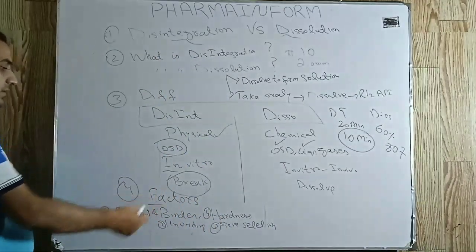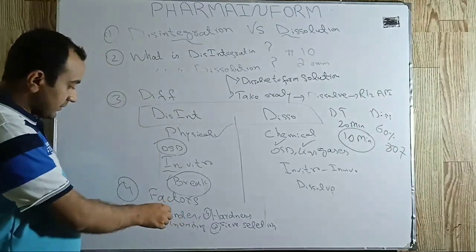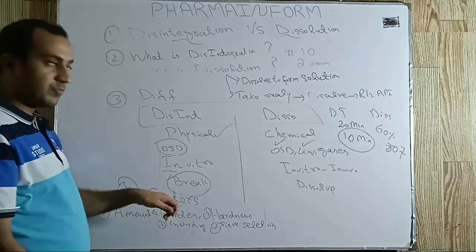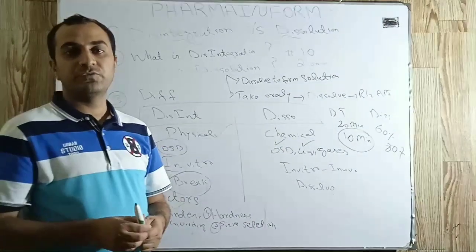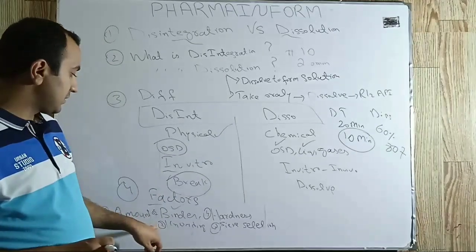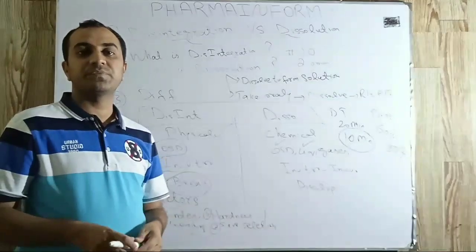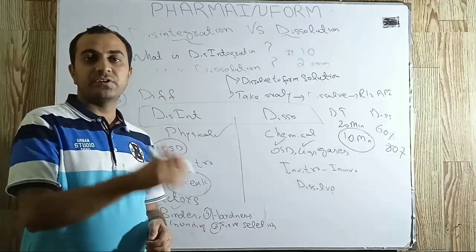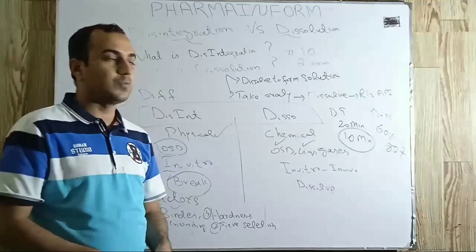So what are the different factors which may affect disintegration and dissolution? The first factor is the amount of binder. If you take the example of an oral solid dosage form like a tablet, if the amount of binder is increased or very high, the bonding between granules will be increased, disintegration time will be prolonged and the dissolution profile will be low.